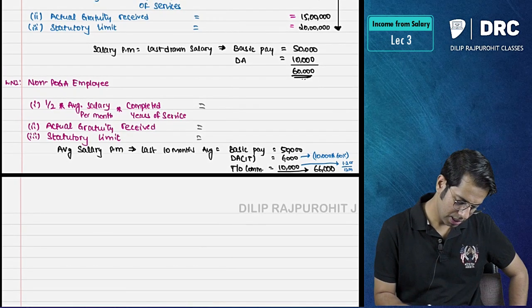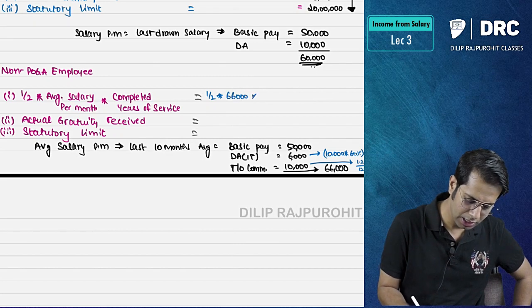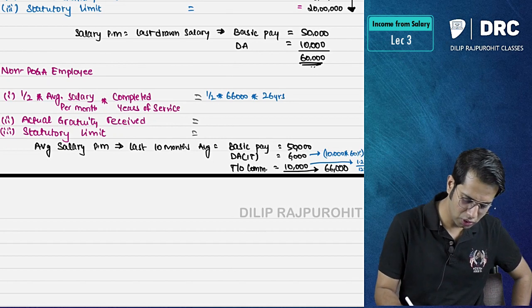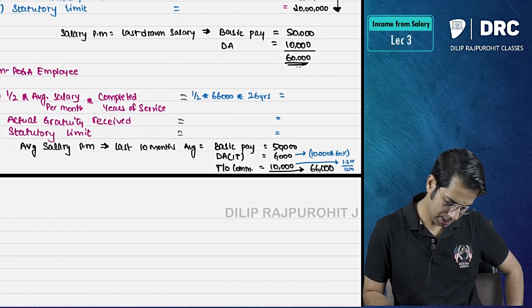What is the amount which I get over here? Sir, here half into average salary per month is 66,000 into completed years of service, 26 years, actual amount received, and whichever is less.